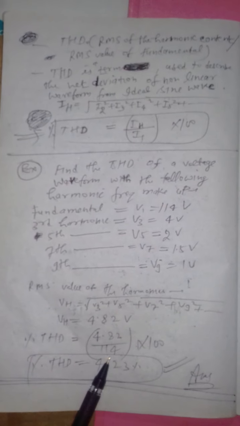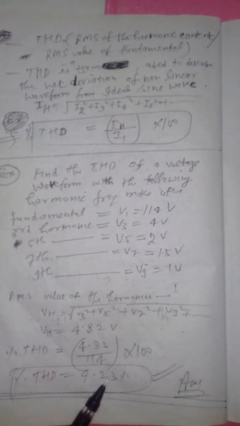So the percentage total harmonic distortion of the voltage wave is given as VH by V1. V1 is the fundamental, given as 114. So 4.82 divided by 114. To get the percentage, multiply by 100. That means the THD comes out to be equal to 4.23%. That is the answer. That means this much percent is the pollution in this voltage waveform for this particular system, right? 4.23% is the pollution.